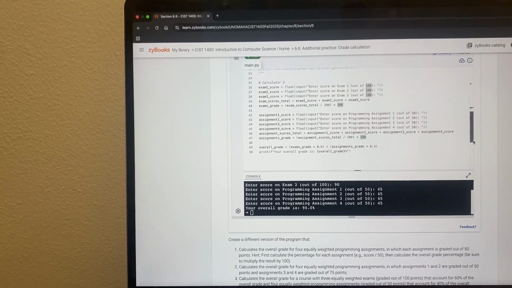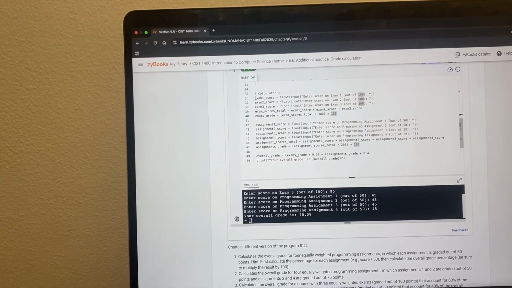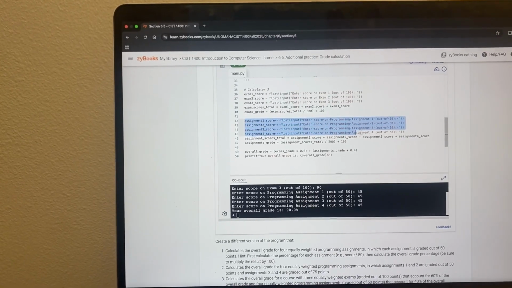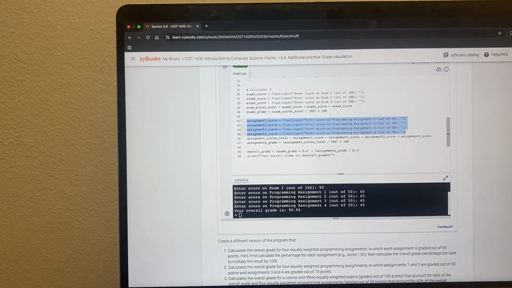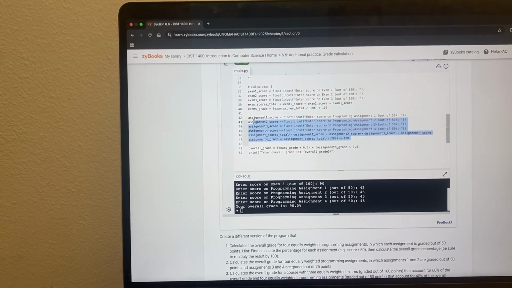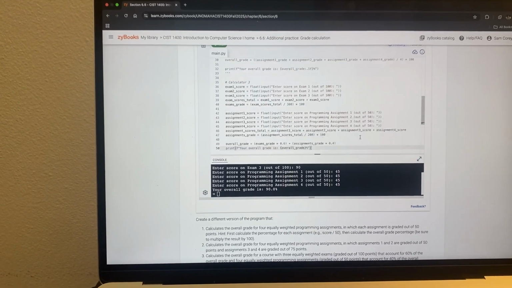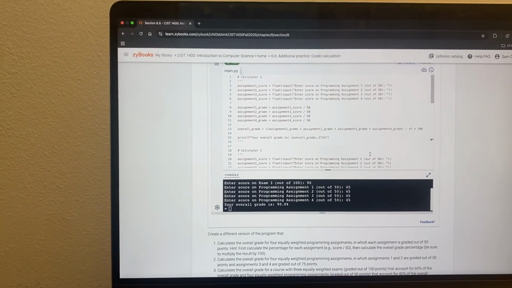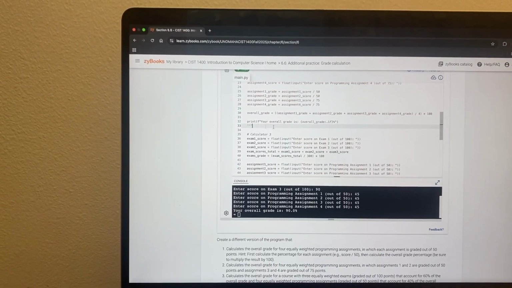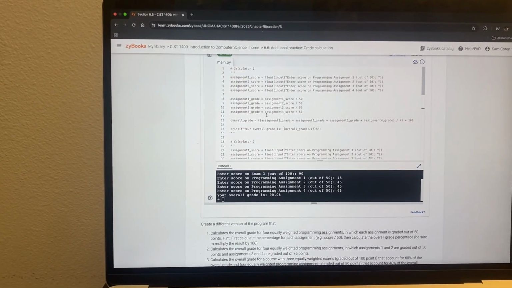And then this calculator 3 was the most complex one. You've got 3 equally graded exams, all worth 100 points, and 4 equally graded or weighted assignments, but the overall exam grade is 60% of the grade, and the overall assignment grade is 40% of the grade. So we got that. So about 50 lines. There's white space, there's comments, and there's the triple quote to comment it out. But that's a decent project for me, as far as length of typing programs go.